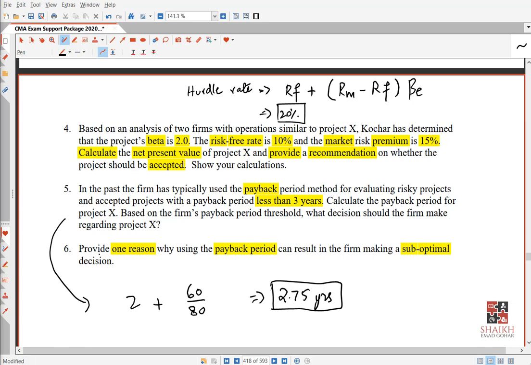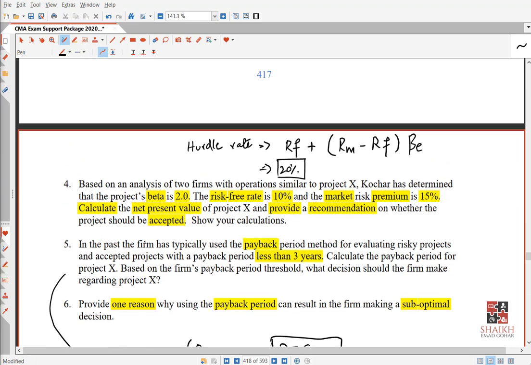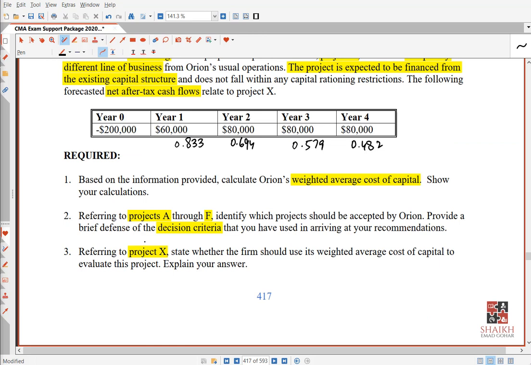And payback has a limitation that it does not consider the cash flows after the money has been recovered. I mean, in this calculation of 2.75, did we look at year 4? Did we look at year 4? No, right? I mean, I don't care whether there is any year 4 or not. I don't care whether any year 5 is there or not, right? So my friend, this is the problem of payback.